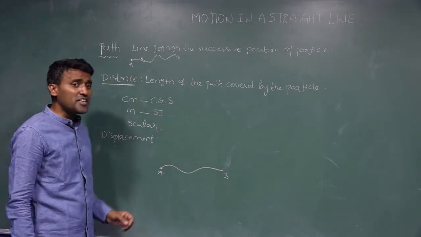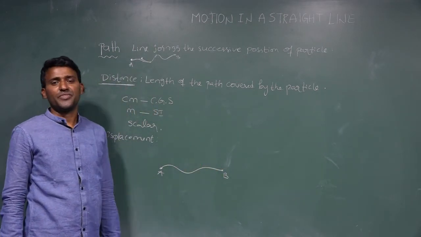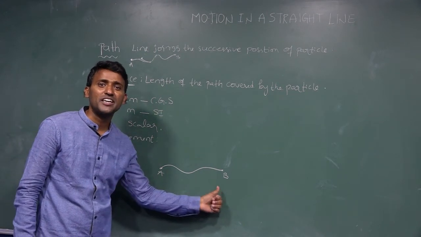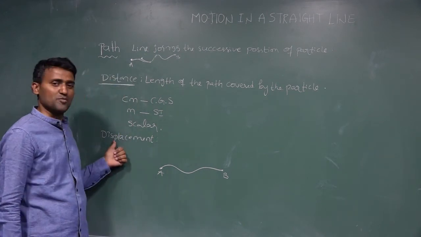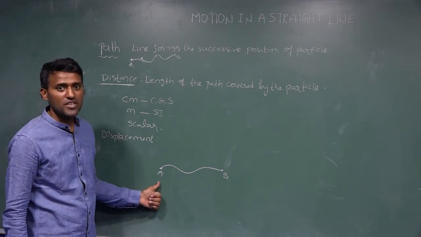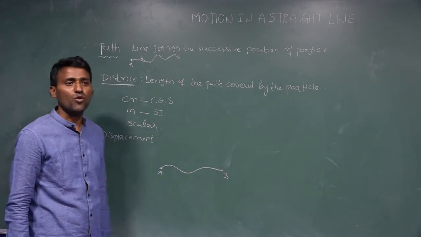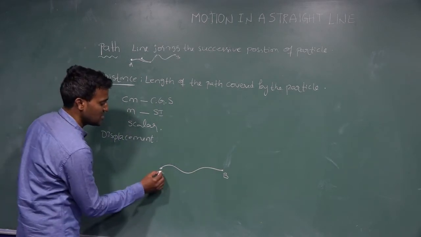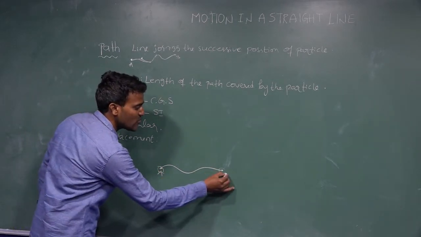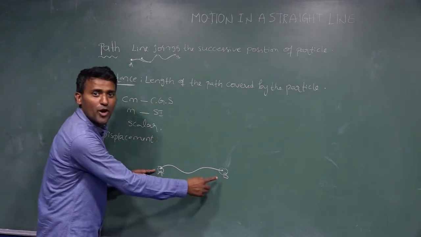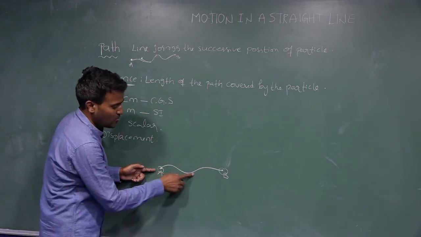A shortest distance from initial point to final point is called displacement. This is the initial point and this is the final point, because a person is walking from point A to point B. The path is like this.